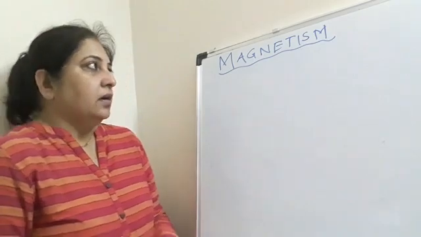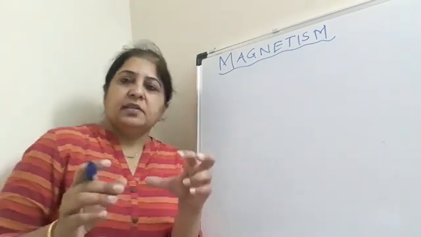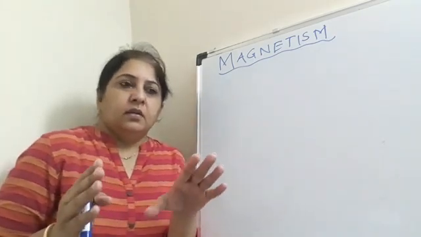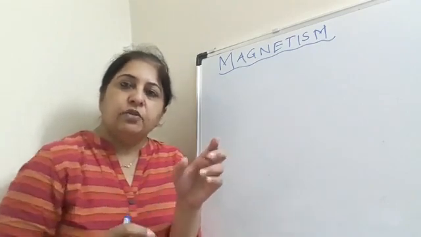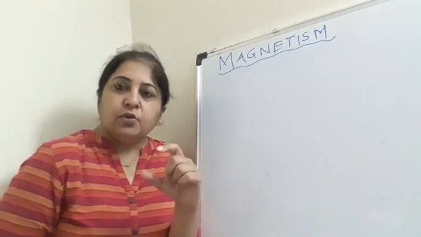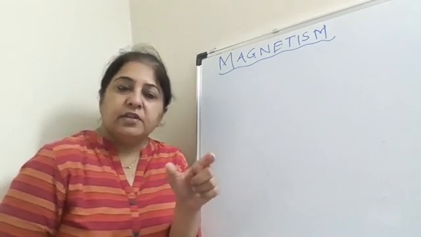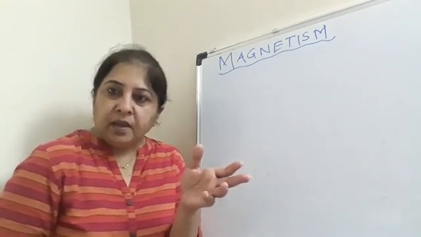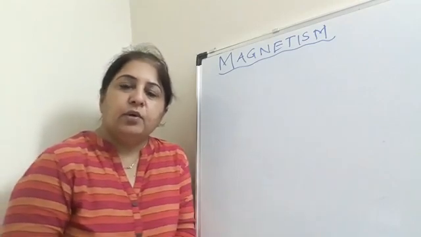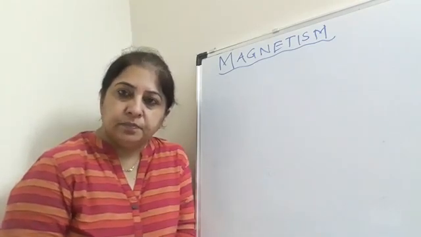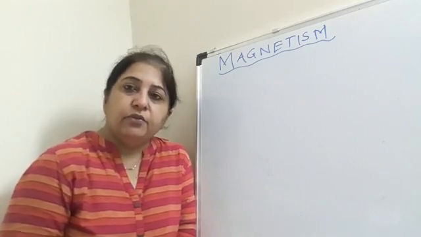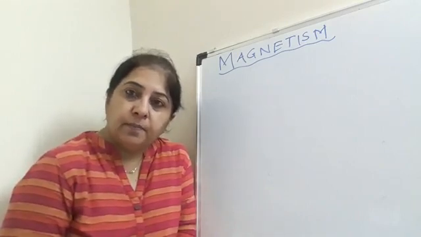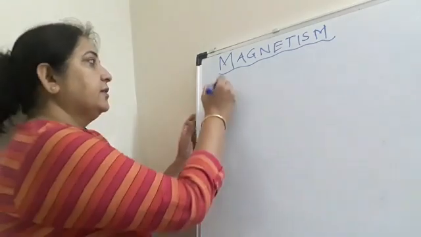Okay. When I say a magnet, what comes to your mind? That a magnet attracts the pieces of iron. Yes, so a magnet is a substance which has magnetic property, and that magnetic property is to attract the magnetic materials. Now how does it attract? It attracts with a force called magnetic force. So, how do we define a magnet?